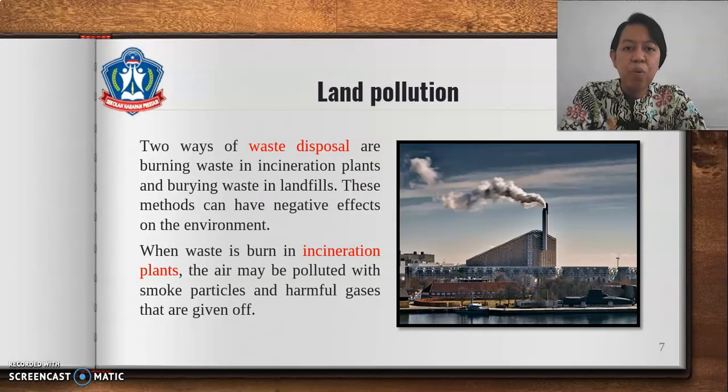Two ways of waste disposal are burning waste in incineration plants and burying waste in landfills. These methods can have negative effects on the environment. When waste is burned in incineration plants, the air may be polluted with smoke particles and harmful gases that are given off.